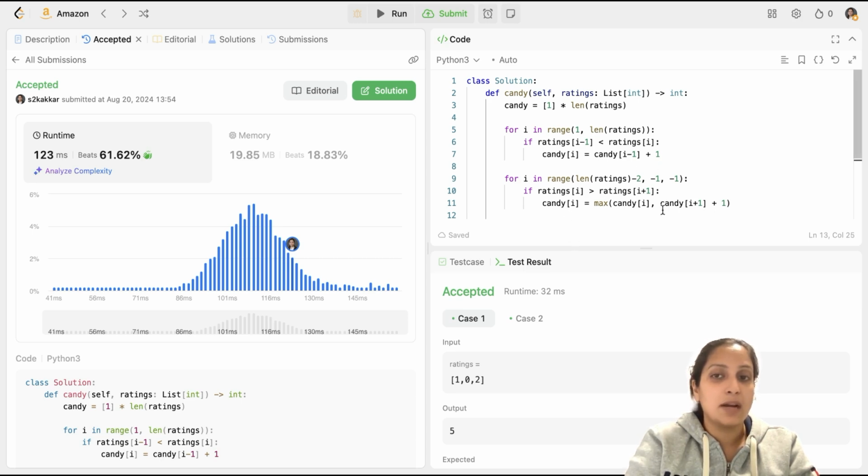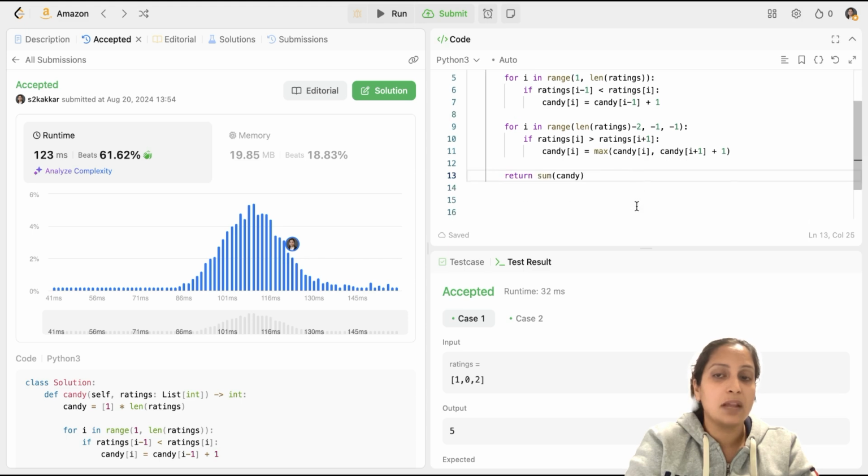Same we do for the right one as well. In the right pass, we take a max between the current value and whatever the right index candies are plus 1. So whatever is max, we allocate that and then we return the sum of candy.